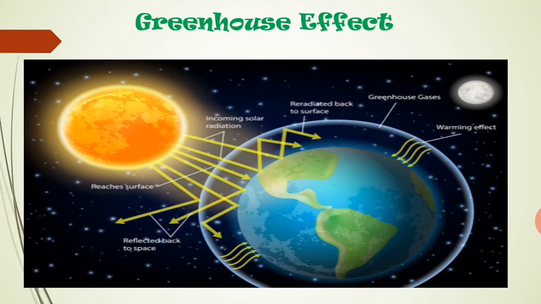In the diagram you can see here, the solar radiation is coming from the sun and passes through our earth atmosphere. Our atmosphere consists of different gases: oxygen, nitrogen, carbon dioxide, NO2, N2O, methane, etc. So these gases absorb the solar radiation to some extent. When it falls on the earth's surface, that also absorbs some radiation, and thus it becomes warm.